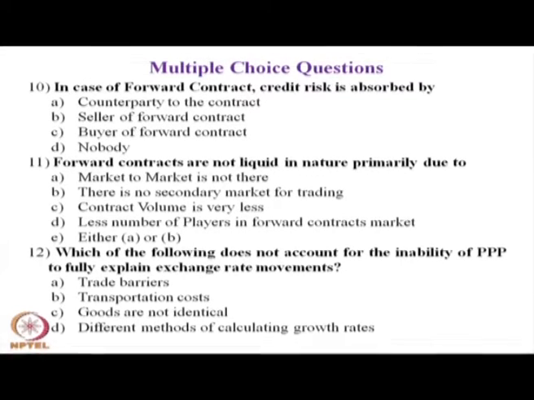The answers are for you: A. Trade barrier, B. Transportation cost, C. Goods are not identical, D. Different method of calculating growth rate. Mark the answer, keep it with you.